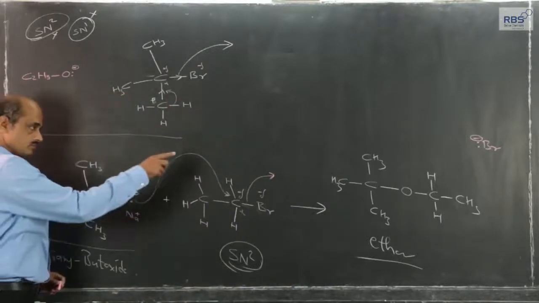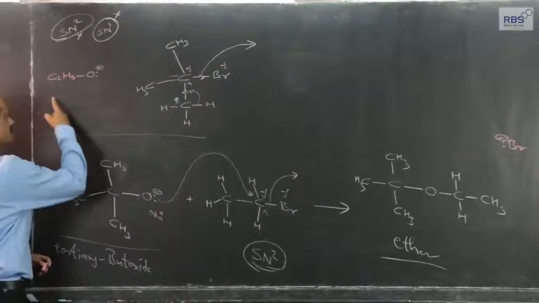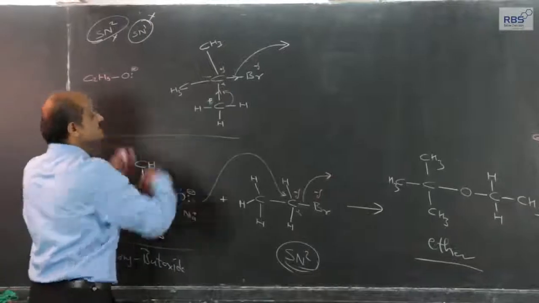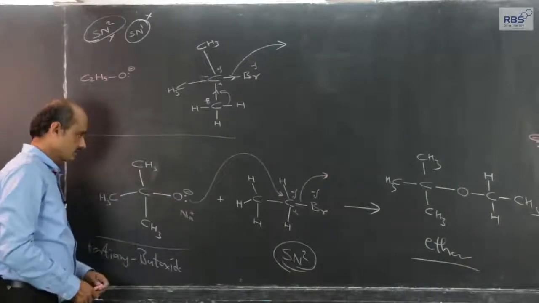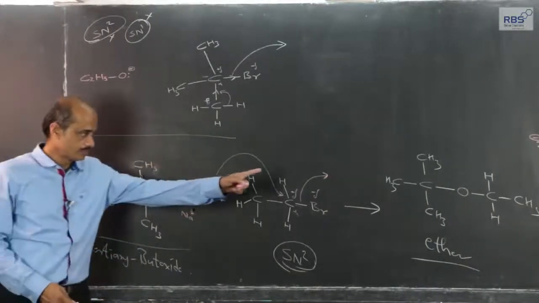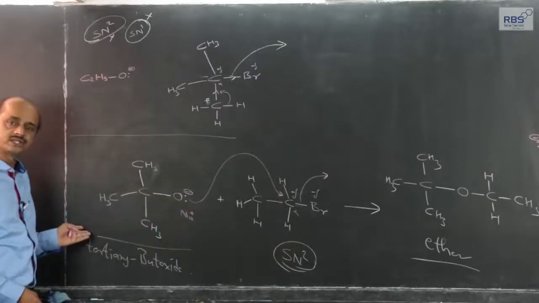So, producing this ether by the earlier method, using those two reagents, is not possible, but it does not mean that we cannot prepare it. We have to just change the reactants.